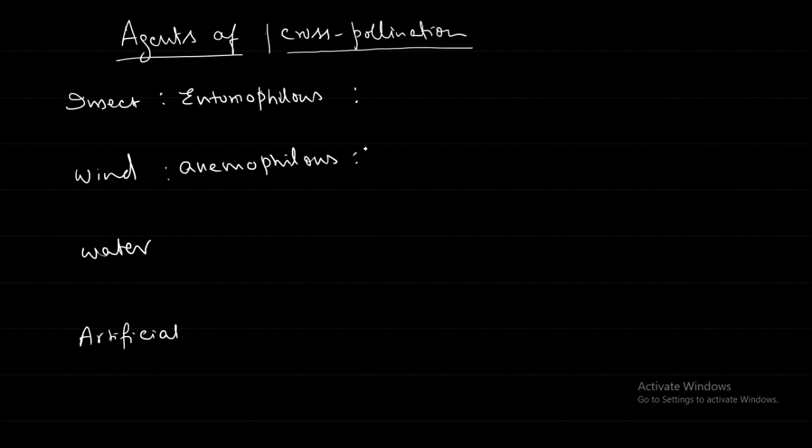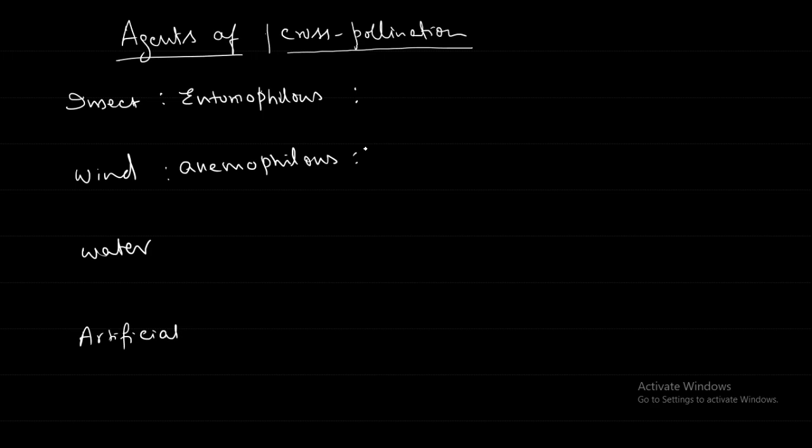And generally the stamens will be long and hanging out. For example, in the maize, it is very common, we can see in the maize that it looks like some long hairs are there. They are basically the stamens. And with the gentle wind also, it will allow the large quantity of these pollens to be carried by the wind. The anthers are large and loosely attached to the filaments. The pollen grains are light, dry and smooth.